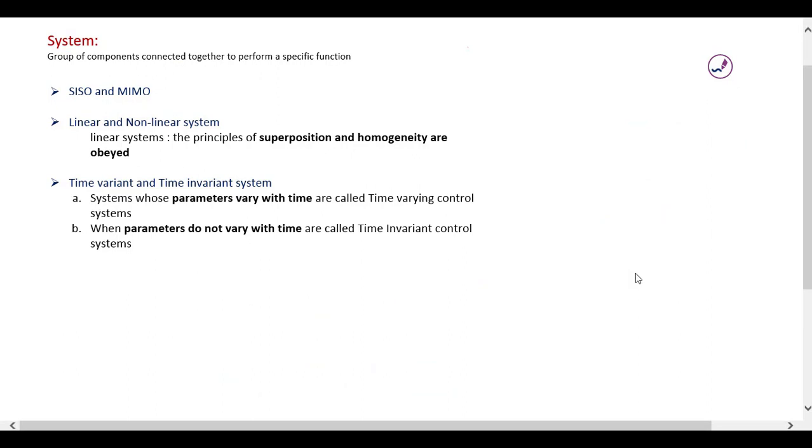The next classification of a system is linear and non-linear system. A system is said to be linear when it obeys the superposition principle and homogeneity.